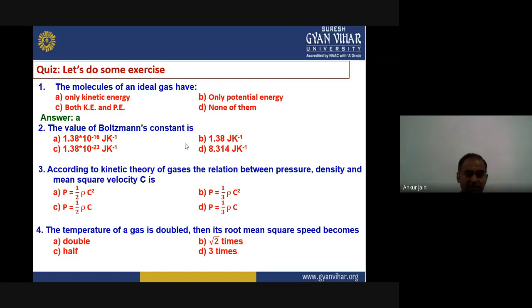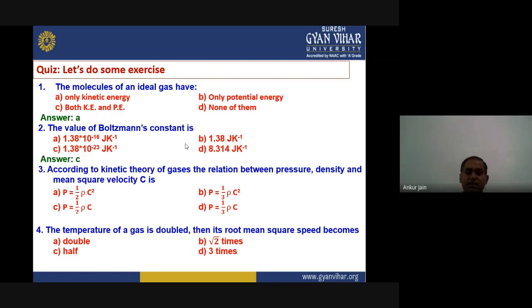What are the right answer? This you have to remember, although I didn't mention in my lecture, but this is quite a basic question from your 11th or 12th study. So you should know, or you should remember this value. The right answer is answer C, that is 1.38 into 10 to the power 23 joule per Kelvin.